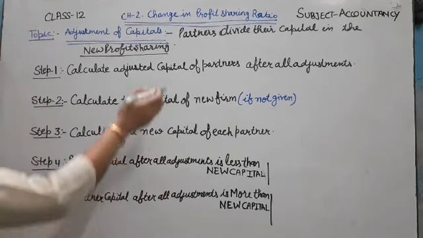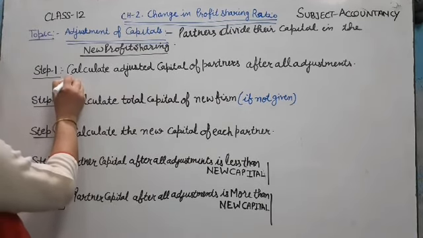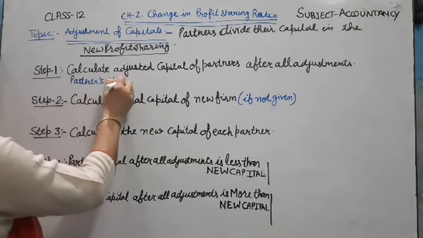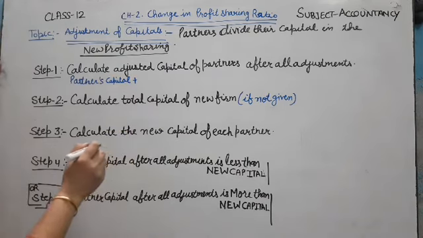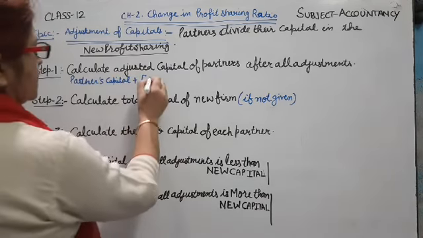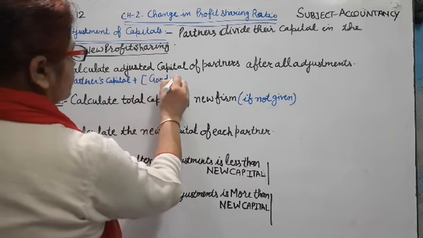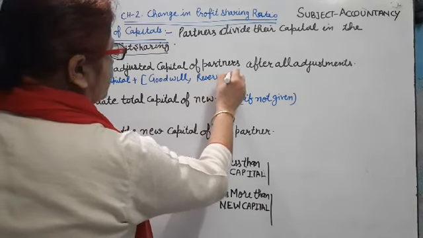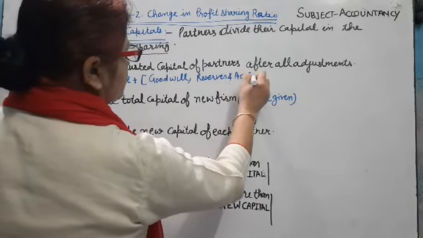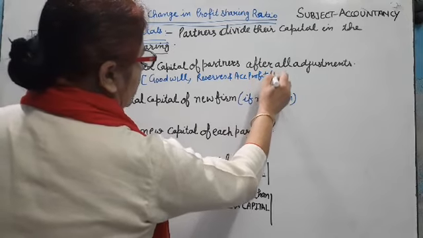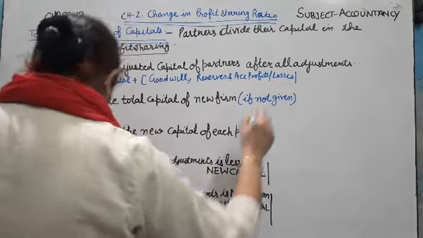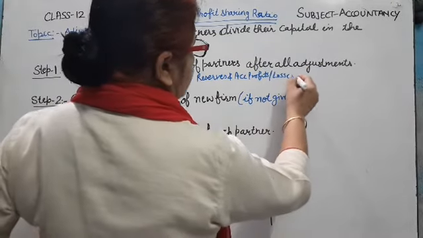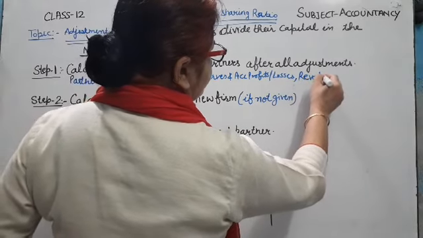How can we solve the adjustment? Partner capital plus adjustment of goodwill, reserves and accumulated profits and losses, and after that the next adjustment is revaluation of assets and liabilities.